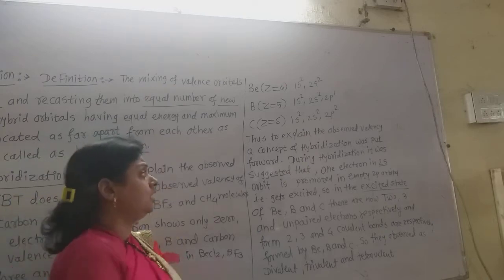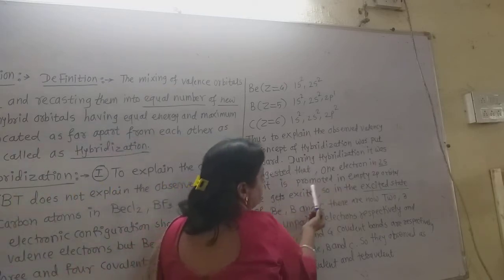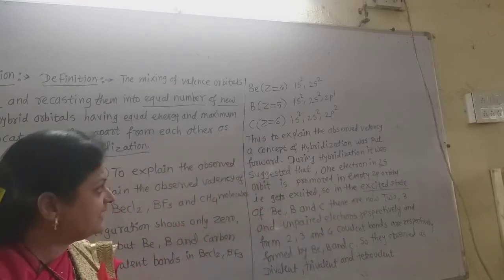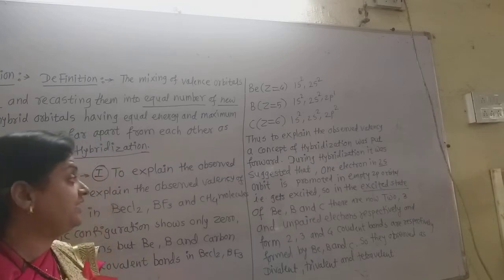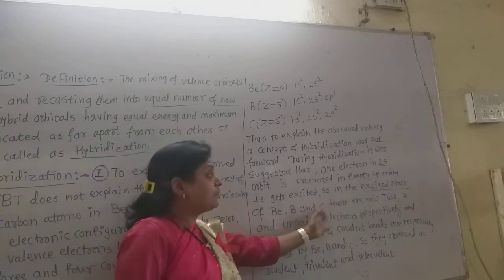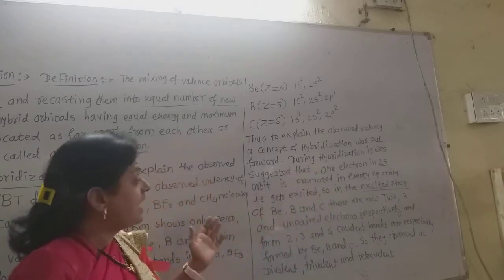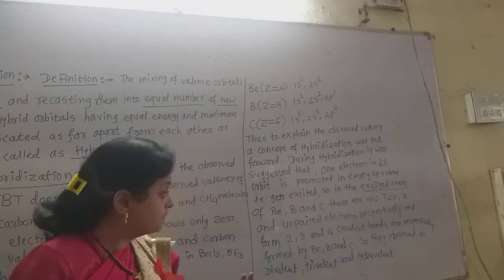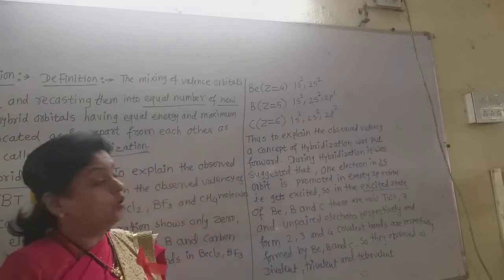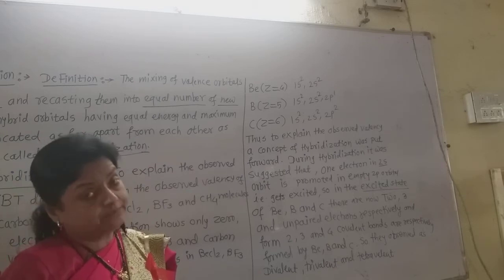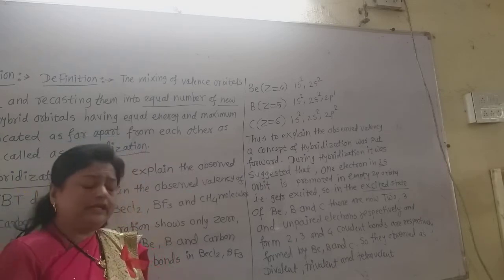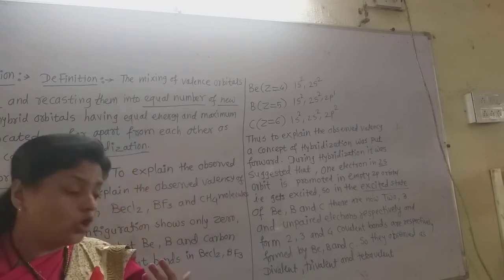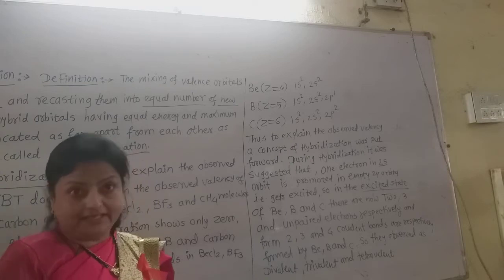So one of the electrons in the 2s orbital gets promoted into the empty 2p orbital, that is, it gets excited, and so in the excited state beryllium, boron and carbon show 2, 3 and 4 unpaired electrons, and form 2, 3 and 4 covalent bonds respectively. So they are observed as divalent, trivalent and tetravalent.